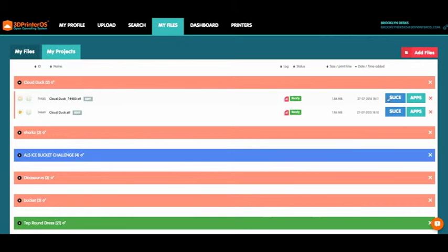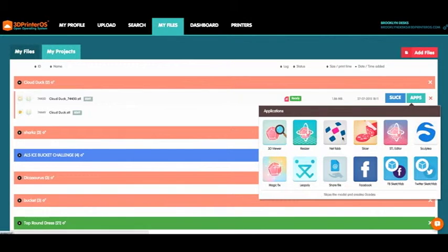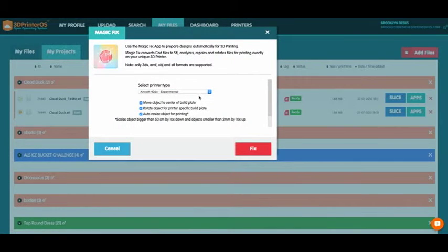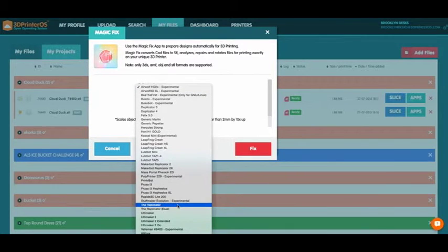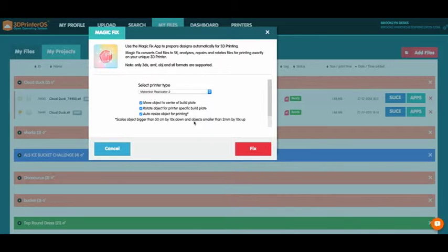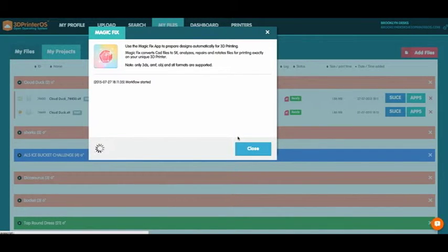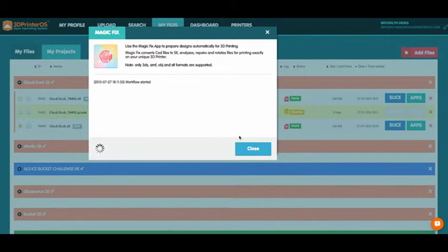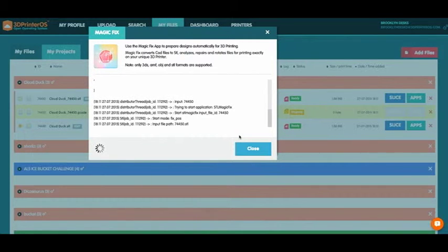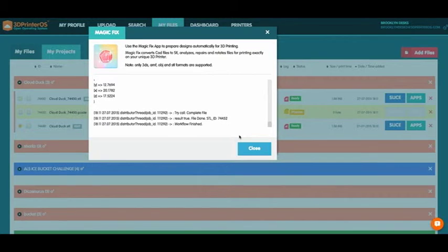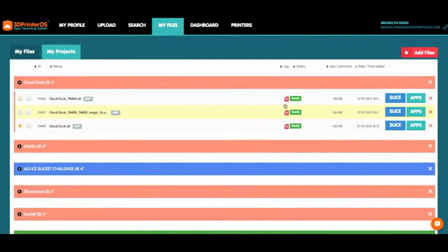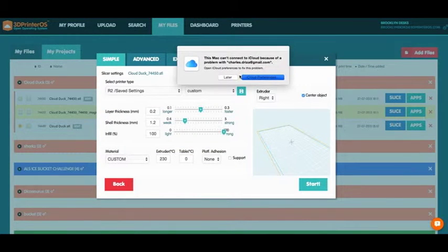After our duck has its proper dimensions and position, we will go into Magic Fix, select our printer, hit Fix to ensure the maximum compatibility with our printer. Once we Magic Fix, it's time to slice.